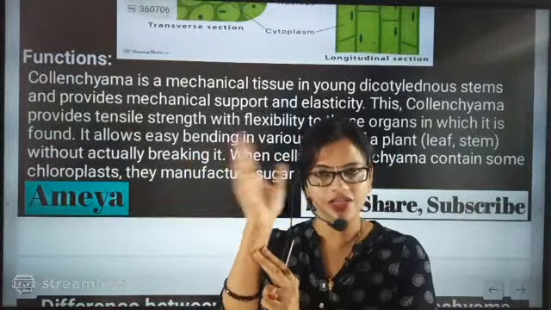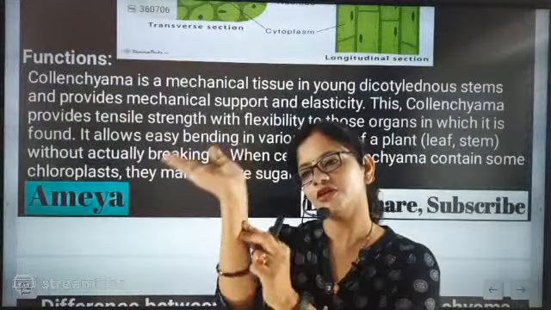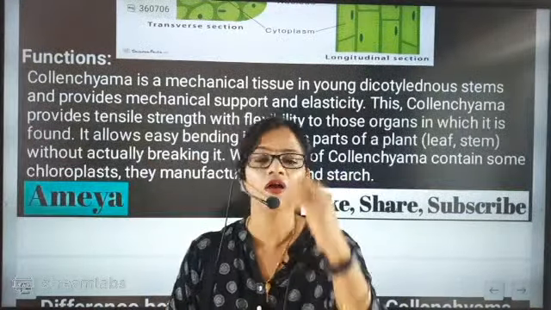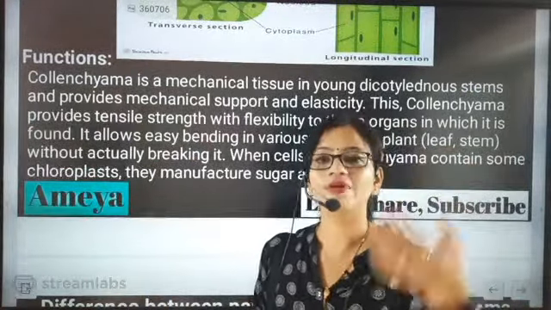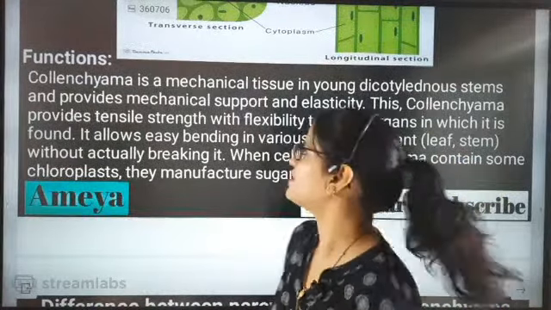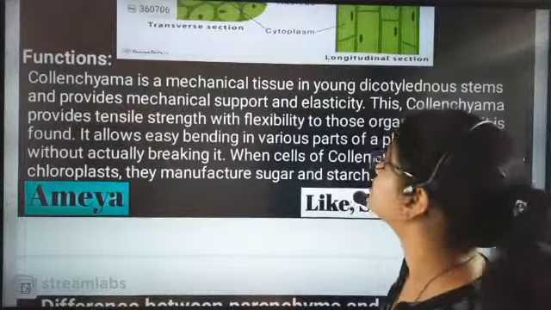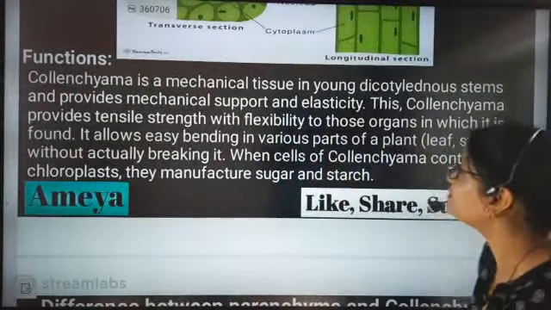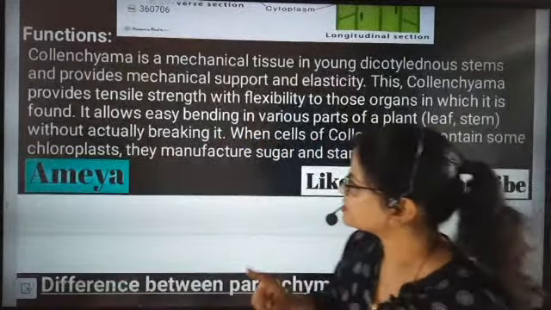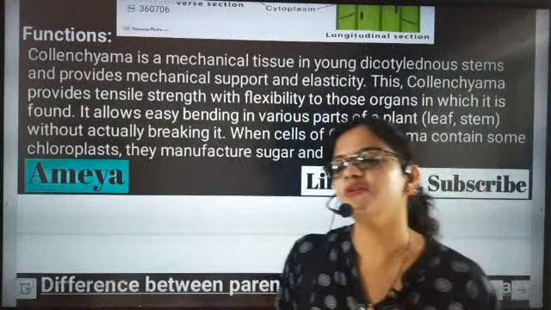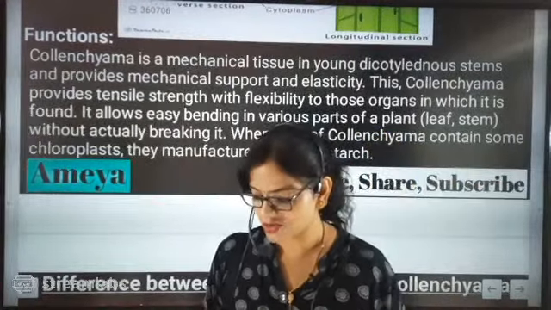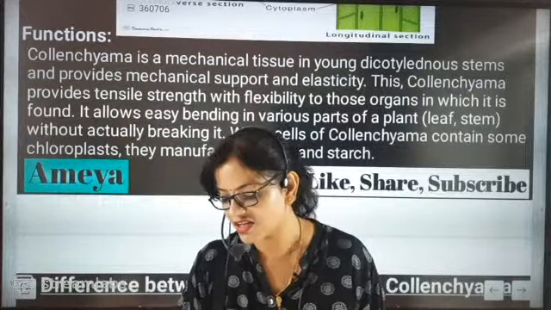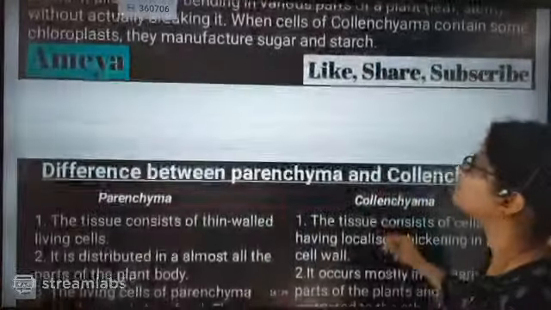But if I take a leaf section, from the petiole region I can lift the leaf like this, and the leaf can be dancing like this. Why? Because elasticity is provided by the presence of collenchymatic tissues. Collenchymatic tissues provide tensile strength with flexibility to these organs. So if somebody asks, the answer is not only flexibility: they provide strength and flexibility to the leaf. Very good beta, that is a very important part.